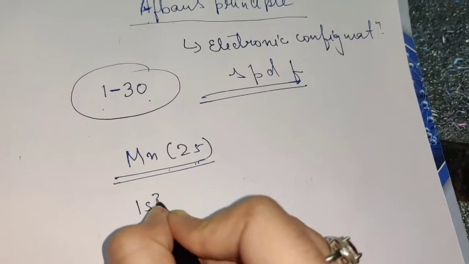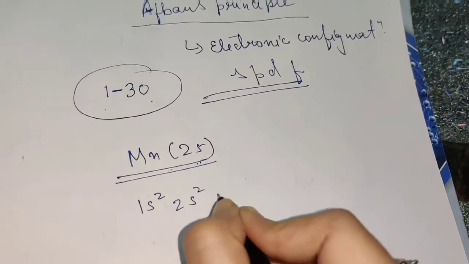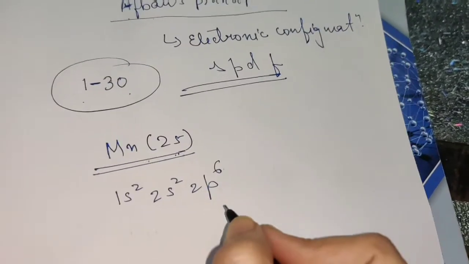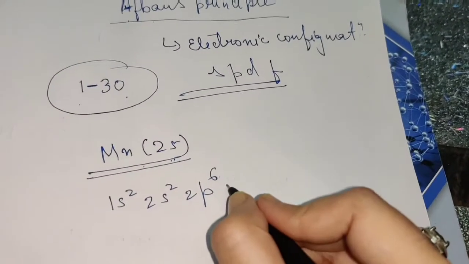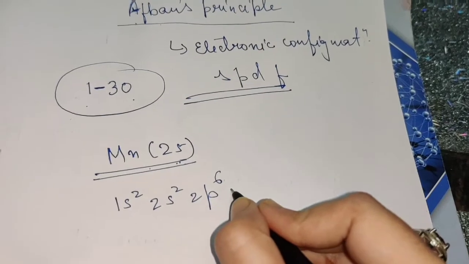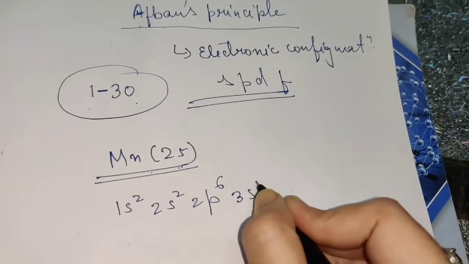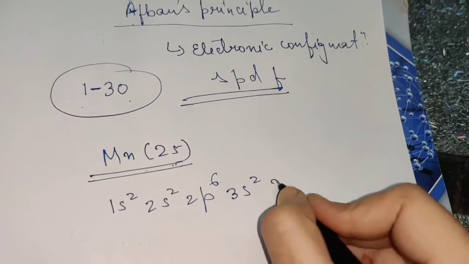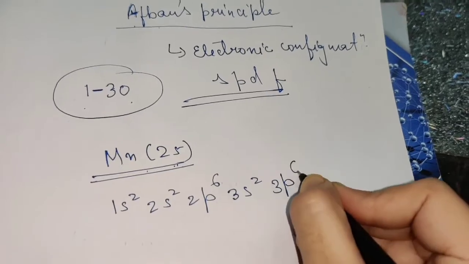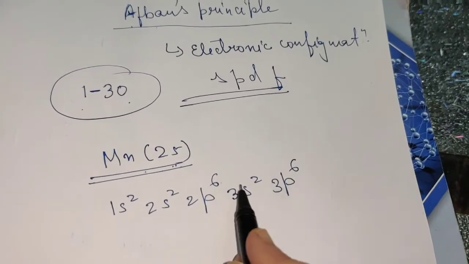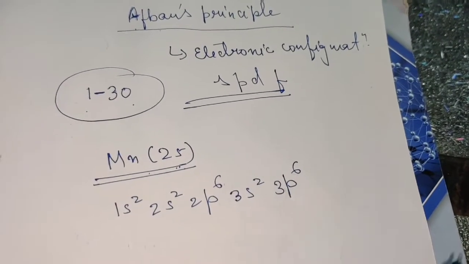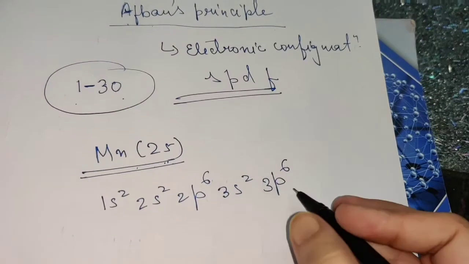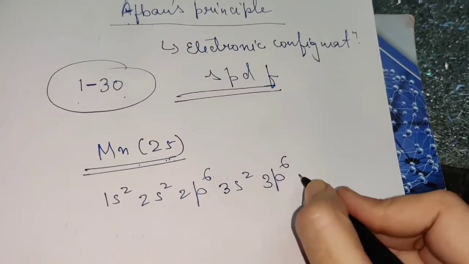So it is 1s2, 2s2, 2p6, 10 elements done. Then after 2p6 we have 3s2. Then after 3s we have 3p6. So 10, 12, 18. Then after 3p we have 4s.